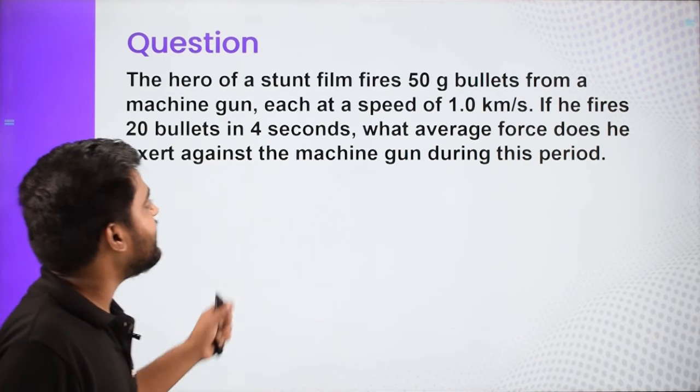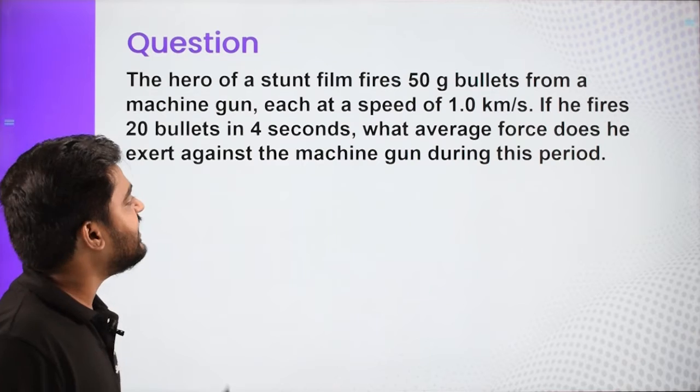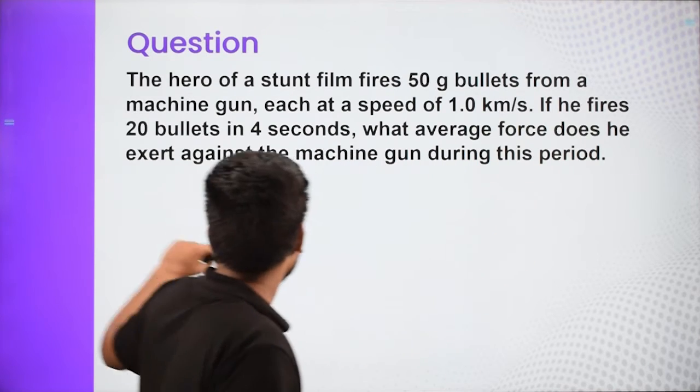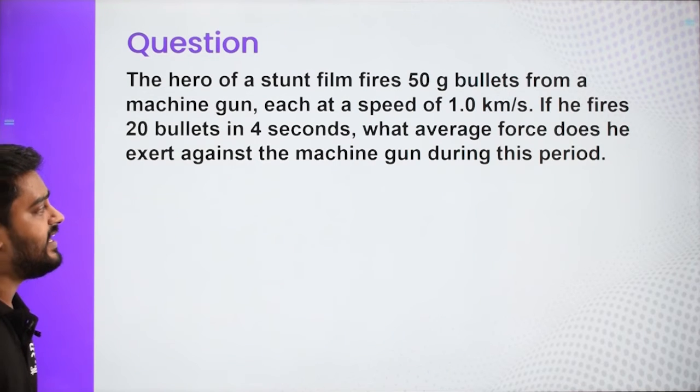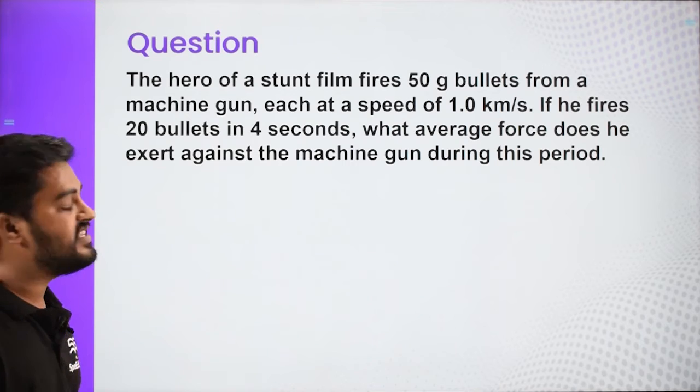The hero of a stunt film fires 50-gram bullets from a machine gun, each at a speed of 1 kilometer per second. If he fires 20 bullets in 4 seconds, what average force does he exert against the machine gun?